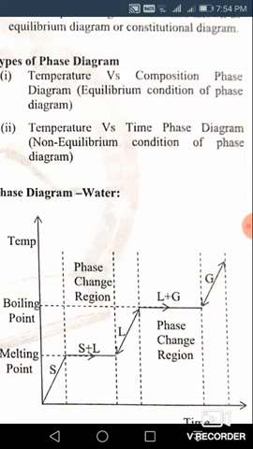So temperature is common here, but composition and time. If composition is shown on the x-axis, it belongs to the first category. If the time is shown on the x-axis, it is categorized under the second type, temperature versus time phase diagram. This is also called non-equilibrium, the non-equilibrium condition of the phase diagram.